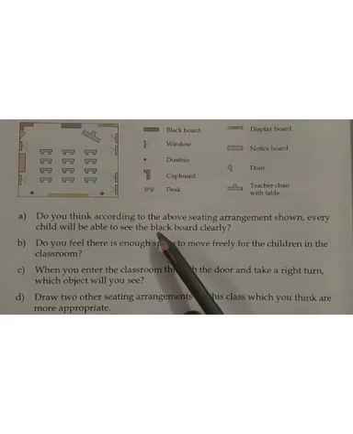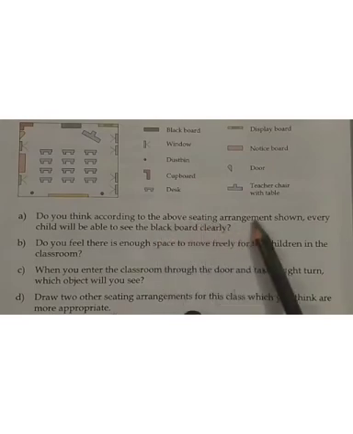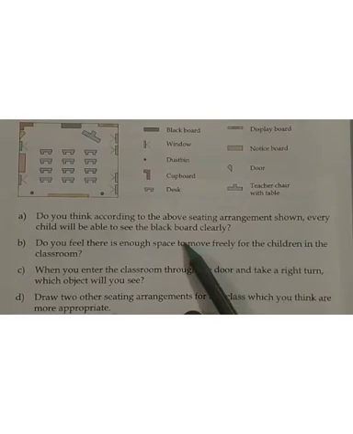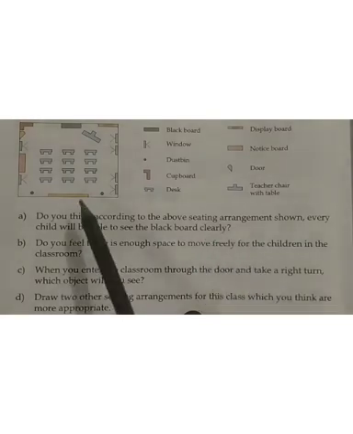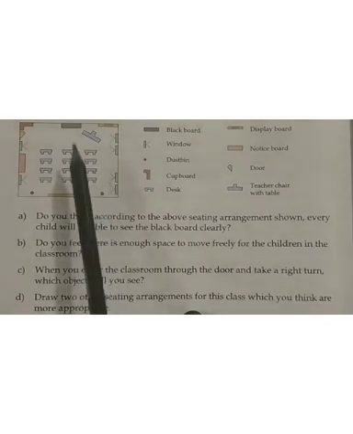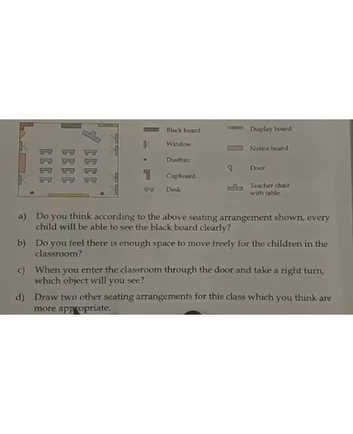Do you think according to the above seating arrangement shown, every child will be able to see the blackboard clearly? The seating arrangement is here, blackboard is here. All the children can see the blackboard. True or false? Yes or no, you can write.